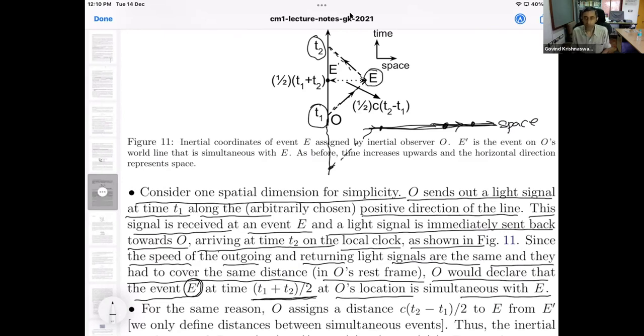The event E happened somewhere else, but O is identifying an event on his own world line which is simultaneous with E.